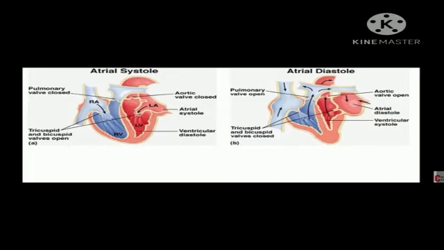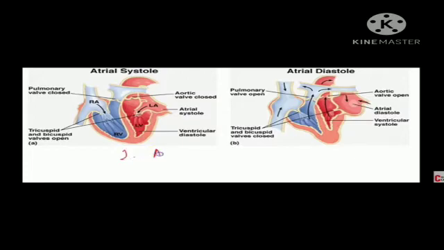When ventricular systole takes place, the blood from the right ventricle passes into the pulmonary arteries, whereas from the left ventricle the blood passes into the aorta. The backward flow of blood is prevented by the semilunar valves which are present at their beginning. In this way, the deoxygenated blood is supplied to the lungs for oxygenation through the pulmonary arteries, whereas oxygenated blood is supplied to all the body parts by way of the aorta.